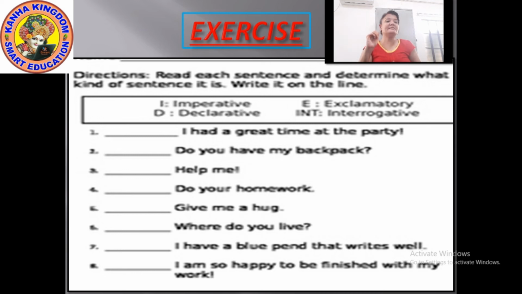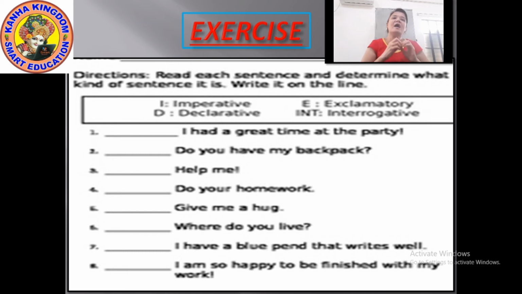Next, give me a hug. It is an imperative sentence, because here it's giving a sudden impression of wanting something. Next, where do you live? Understood by the question itself. The sentence is starting with a question form, that is a WH word. So this WH word automatically says that it is an interrogative sentence.